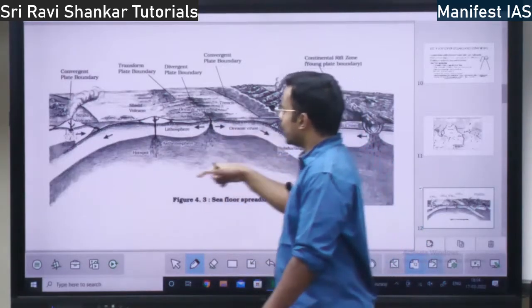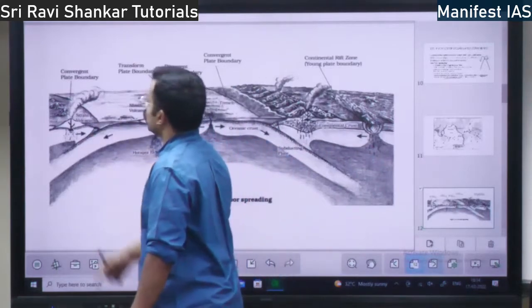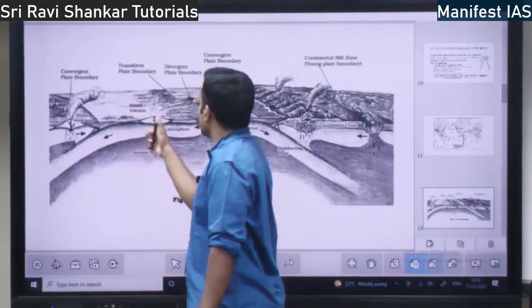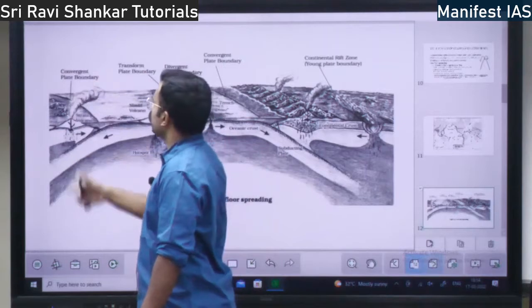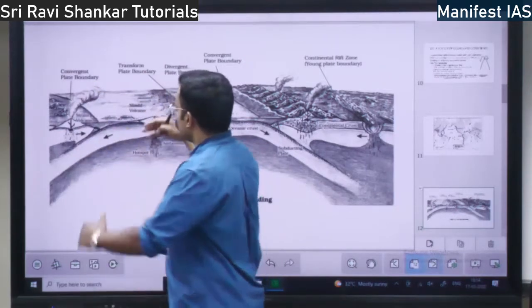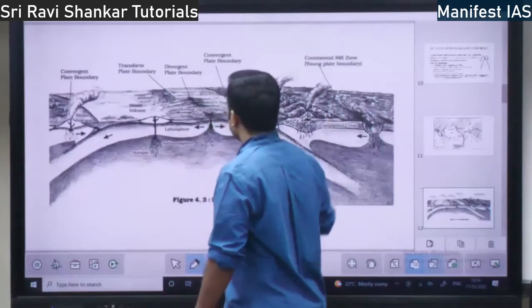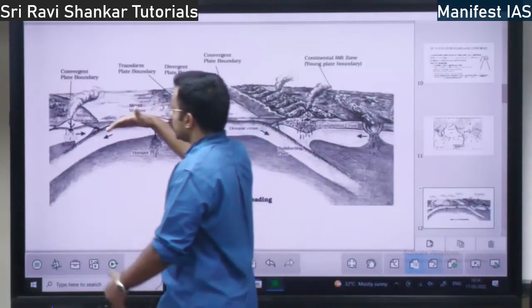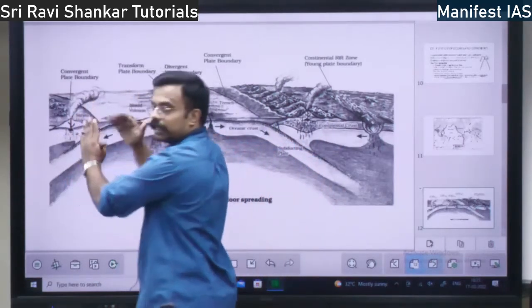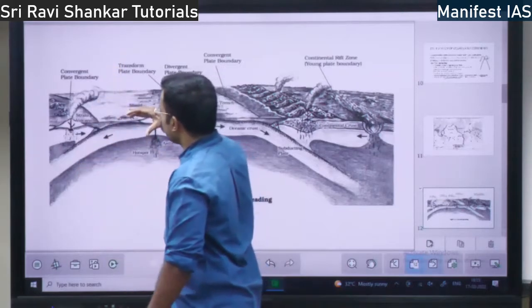On the other hand, here there is the continental margin. Here this is ocean, this is the continental boundary. Here what happens? The crust will be pushed to this side and this side because of the volcano. Here there is the continental margin, the continental boundary. What will happen?